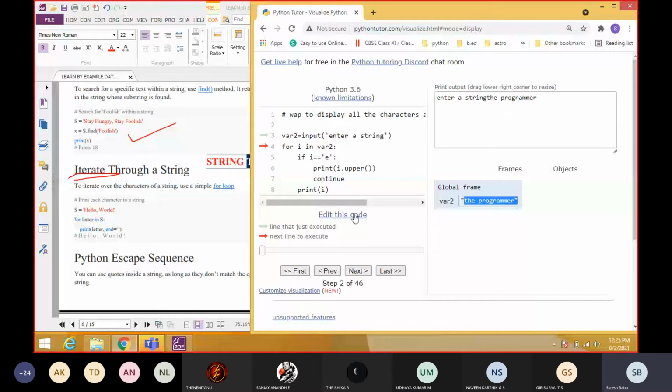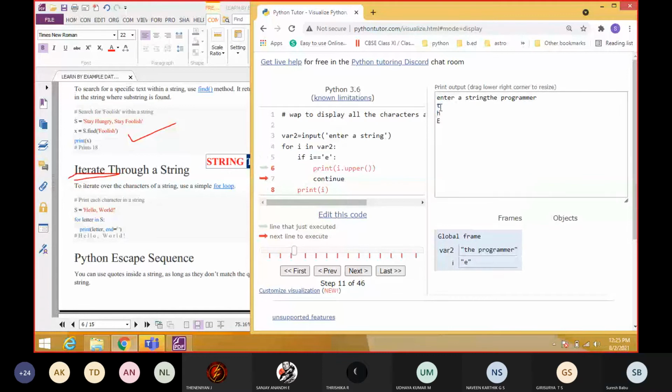So see here, every character will be checked with this condition. If it is not satisfied, it will go here. Okay, if it is satisfied, it will convert into uppercase and print. Okay, so see here the output, it is printing everything. Students, see the output. When it sees E, it immediately goes inside the if condition and converts into capital letter. Okay, so now again the next character. It will continue up to all characters, but whenever it sees E, that E will be changed to capital letter. Students, understood?